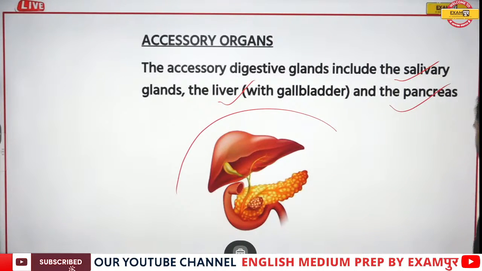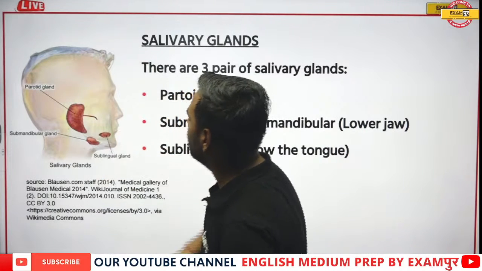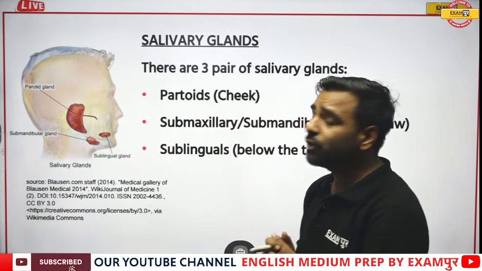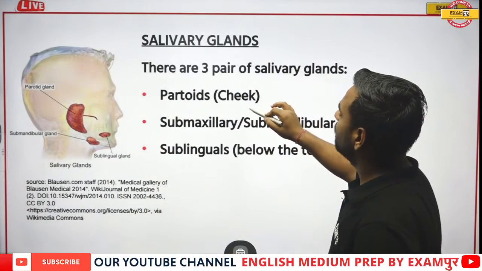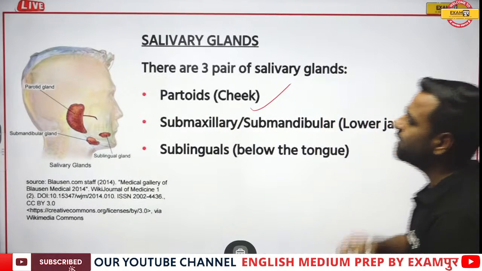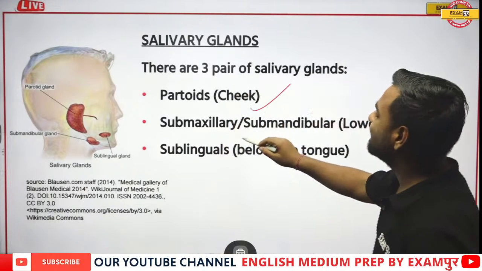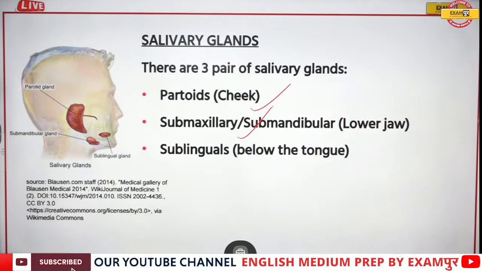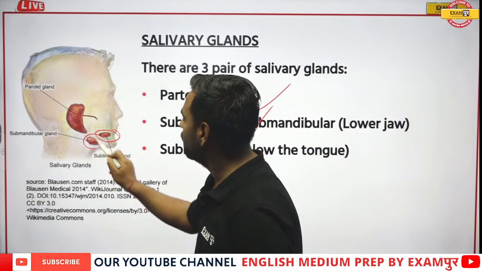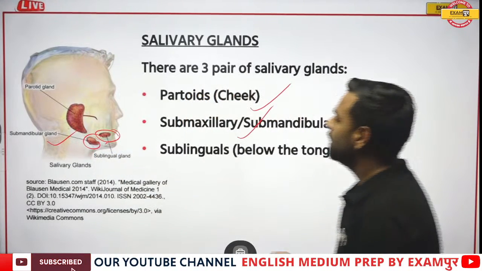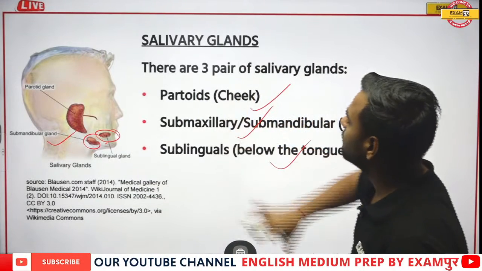Okay, so I was talking about the salivary glands first. If I talk about the structure present in my mouth, there you can talk about the salivary glands, which are actually in 3 pairs. First are the parotids, which are present in your cheek here. Then talking about the submaxillary glands or submandibular glands, they are present in the lower jaw. Just have a look, this one. So this is submandibular. The sublinguals are just below the tongue. So these are the three pairs of salivary glands.